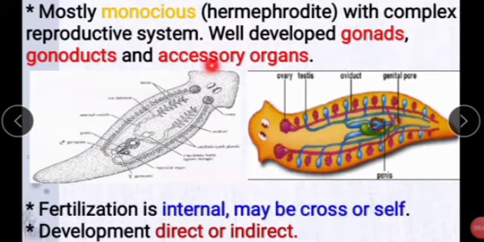See here, this portion we call the male. This is the female. In the female we see ovary and oviduct, genital folds and penis. Penis is male and testis is also male. Next, fertilization is internal, may be cross or self. Development is direct or indirect in the form of larvae, otherwise it will be direct.